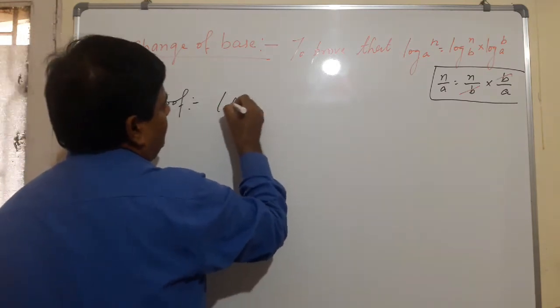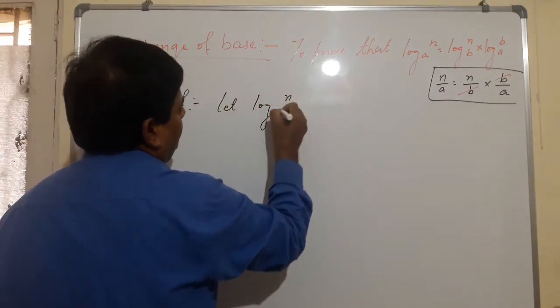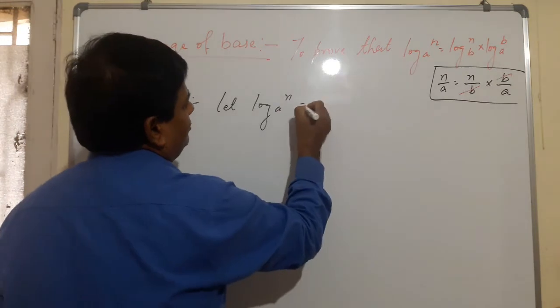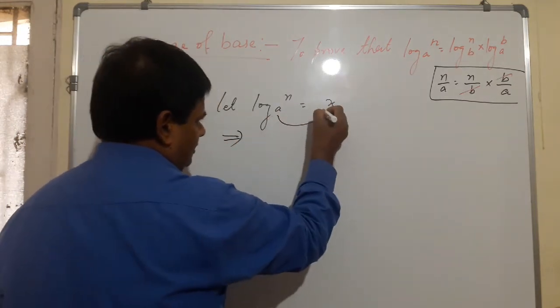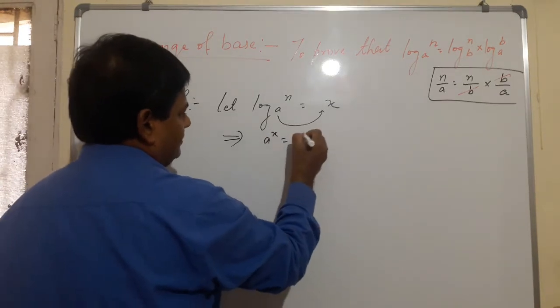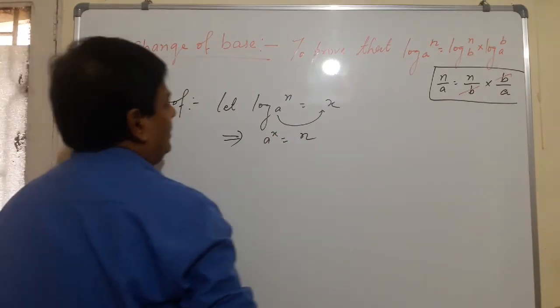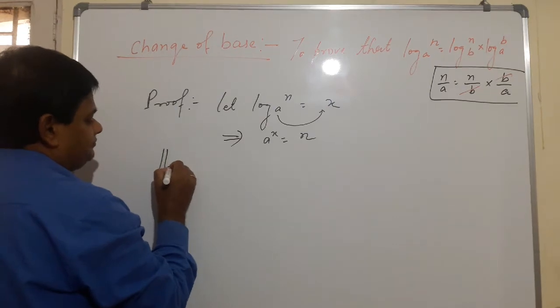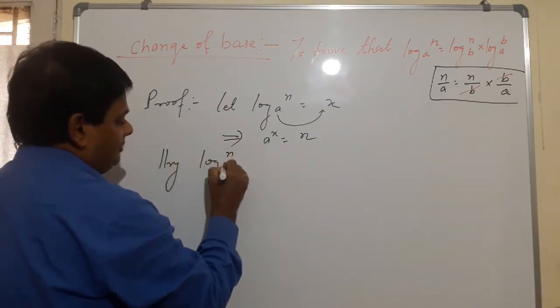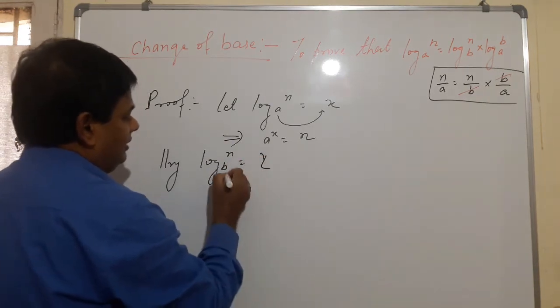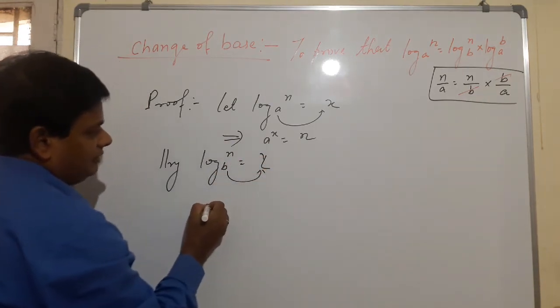Let log n to the base a equal x. So according to the definition of log, a raised to the power x equals n. Similarly, log n to the base b equals y.